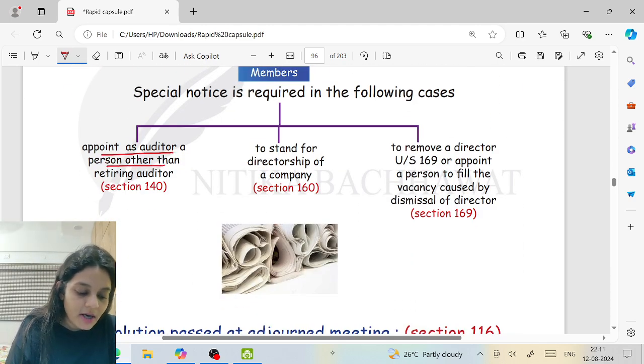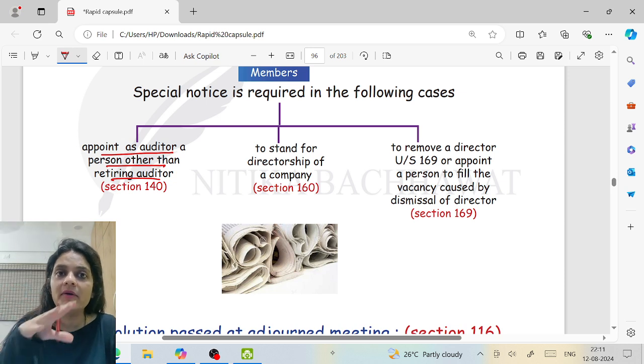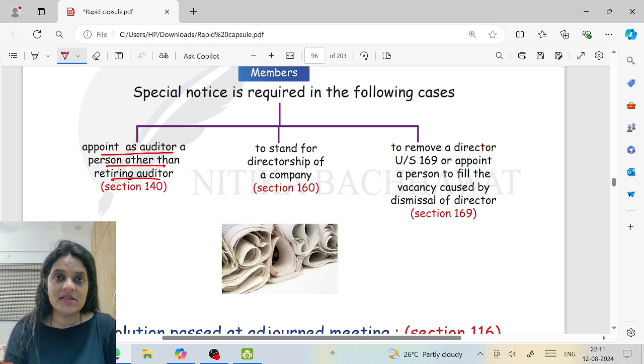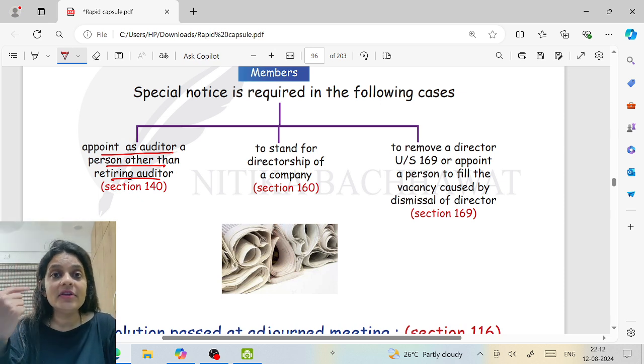Appoint as auditor a person other than the retiring auditor. You don't want to reappoint the retiring auditor, and for that you give a name suggestion to the company that, look, company, I want you to appoint this person as an auditor in place of him. Second, you want to stand for the directorship. You want to become a director of the company.